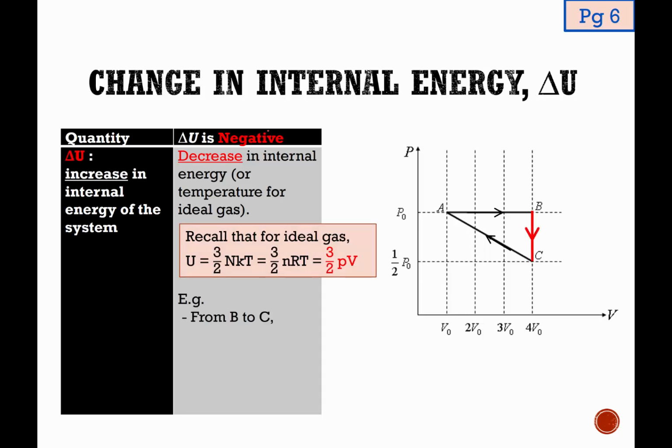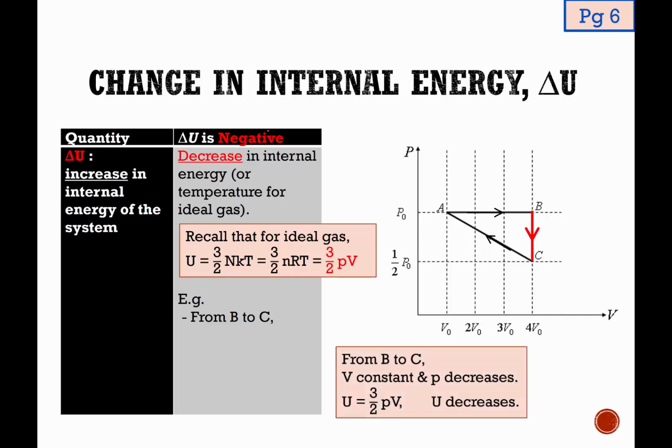So this time round, we are going to look at the ideal gas changing from state B to state C. In this process, we can see that the volume is constant, but the pressure is decreasing. So using the same equation, we can conclude that the internal energy is decreasing. Since we know that the temperature must be decreasing, we can also conclude U is decreasing and therefore delta U must be negative.